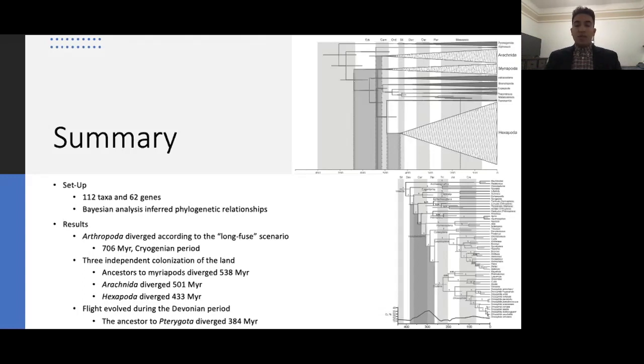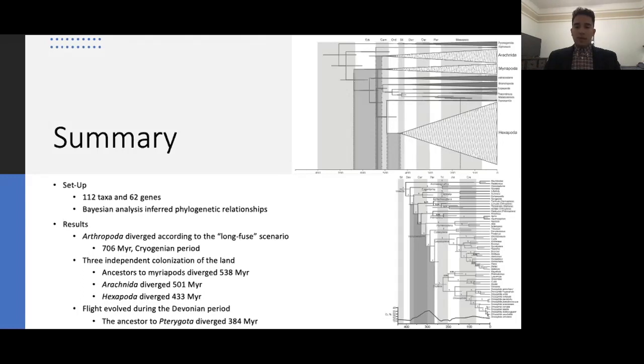It was observed that 95% of Arthropoda's crown group was within the Cryogenian period, estimating arthropods to be approximately 706 million years old. This data then led researchers Wheat and Wahlberg to reject their alternative hypothesis in favor of the long fuse scenario, as the data suggested a pre-Cambrian origin of the beginnings of Arthropoda.